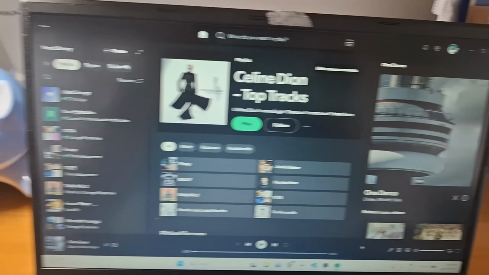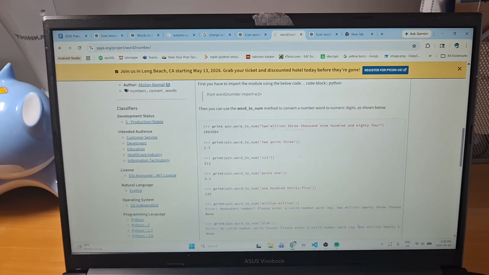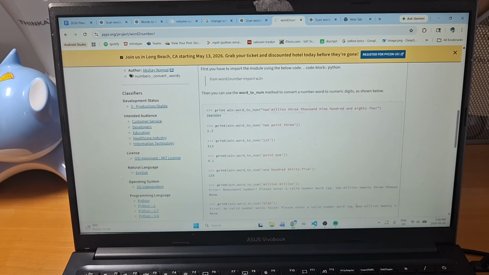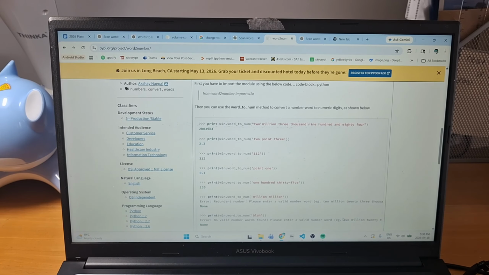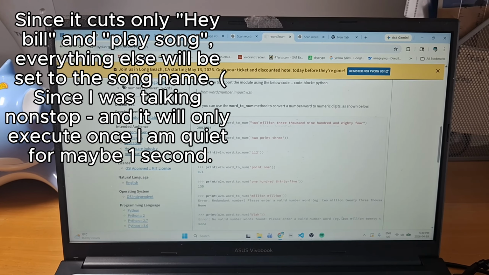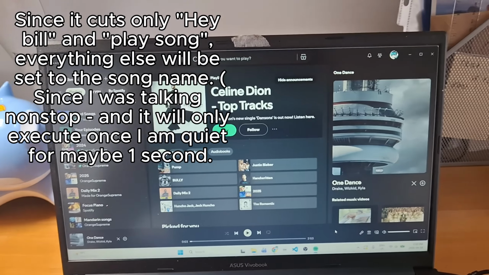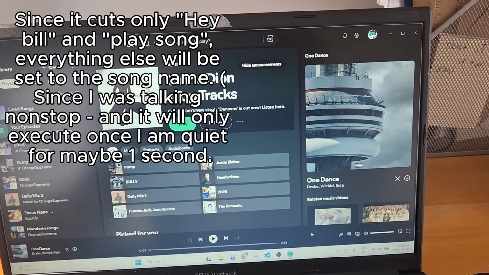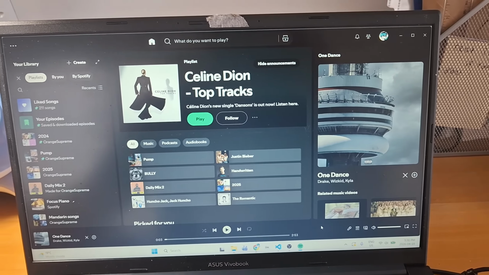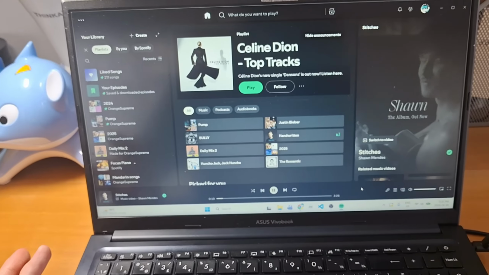Oh, actually, let's do another one. Basically, let me tab out. So let's just say I'm in this tab, right? I'm like, hey Bill, play song Stitches. Playing song Stitches. What the? Oh, I don't know why that happened, but oh, it's because I was talking before that. But usually you wouldn't be talking before that, so that wouldn't usually happen. I don't know why it didn't do anything. Okay, wait, let's try again. Oh, it is playing Stitches. Okay, cool.